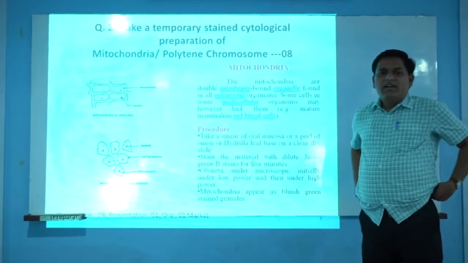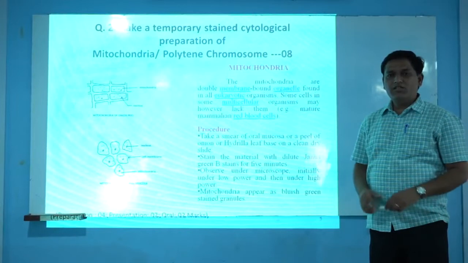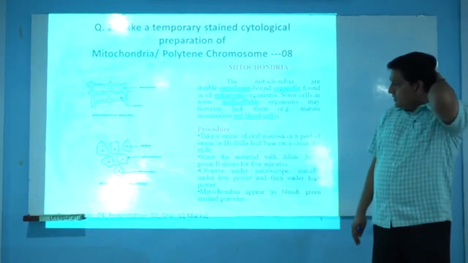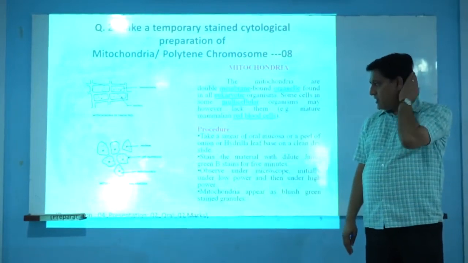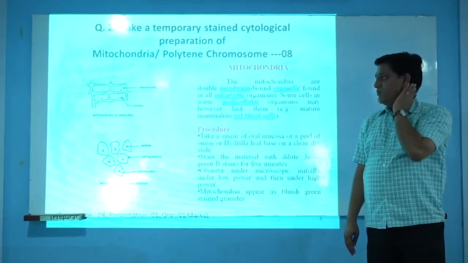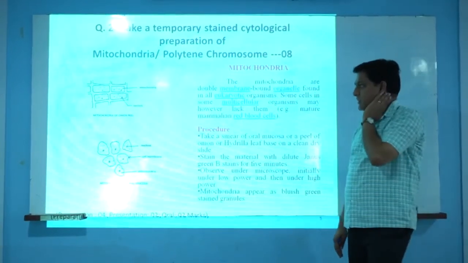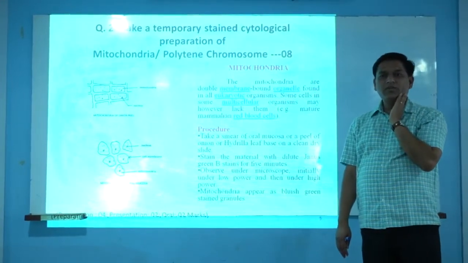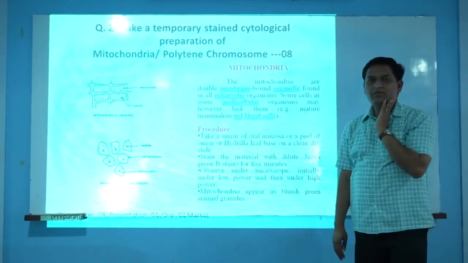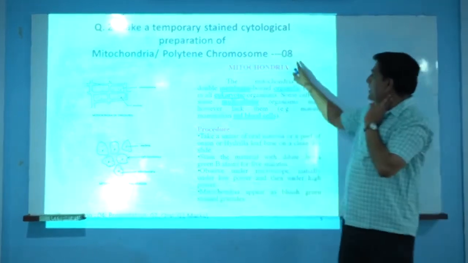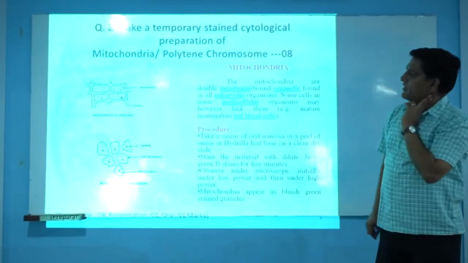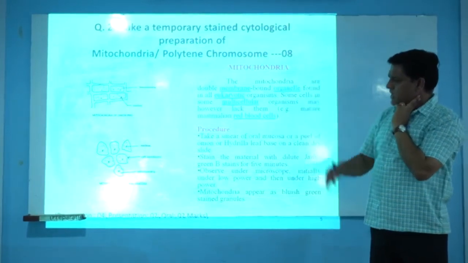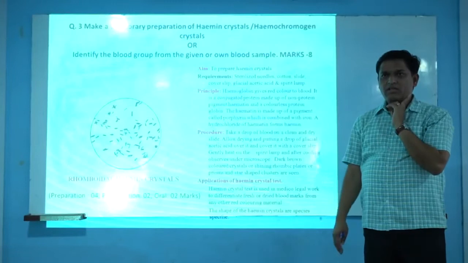As for the functions of mitochondria, in short we have to explain cell respiration as well as energy storage and energy transport. Because plants and all living organisms create energy in the form of ATP, and for the preparation of this energy mitochondria play a key role, and also store that energy as well as transport it in the form of ATP. For this question also there are 8 marks, but we don't have to write any procedure on paper.